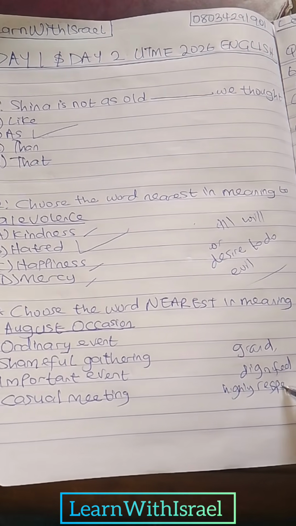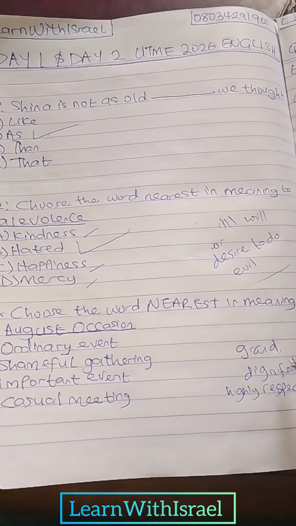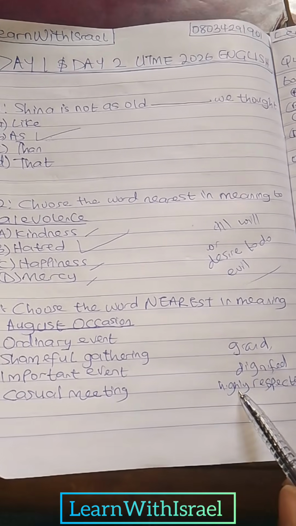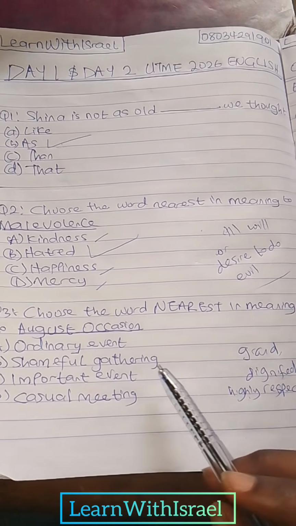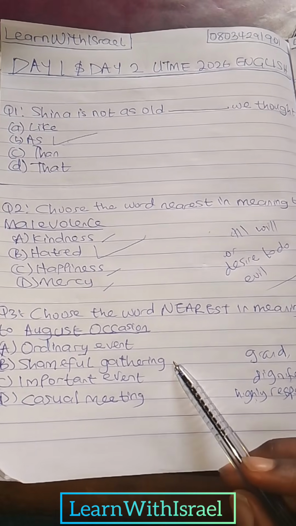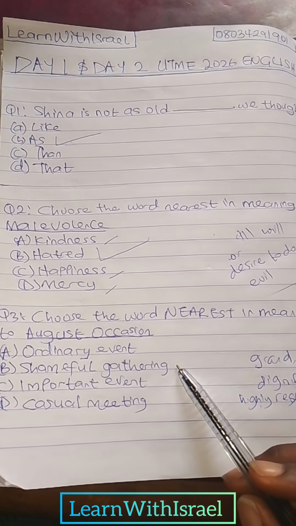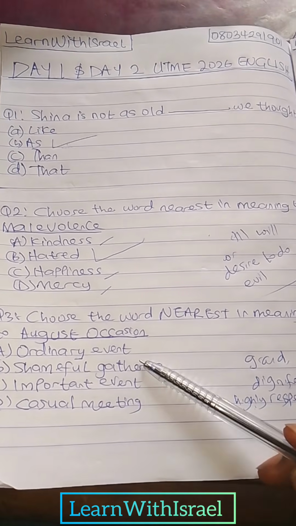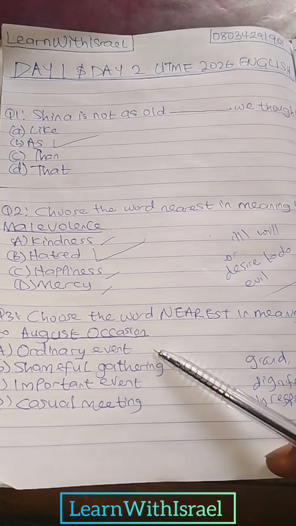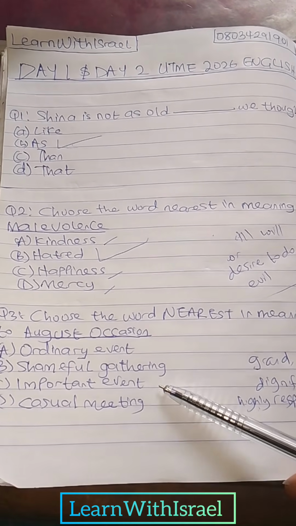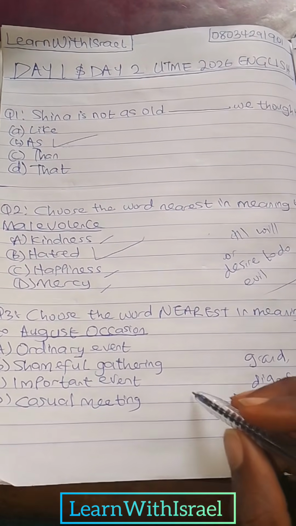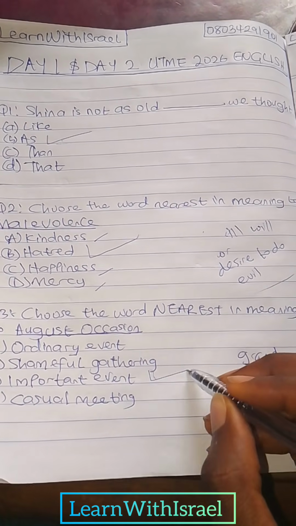So that is what August means. Dignified, grand, highly respected. So it describes an important or prestigious occasion. And if we check option, we have ordinary event, no. Option B, shameful gathering. Option C, important event, which is the correct answer.